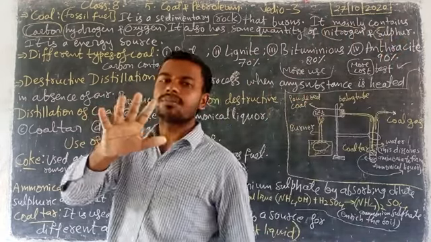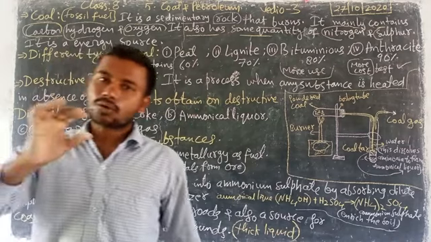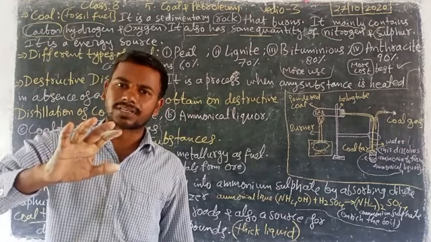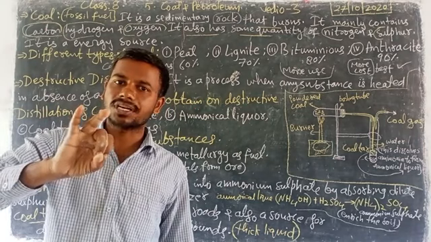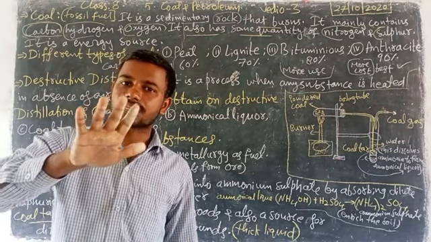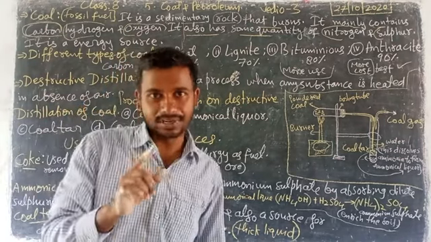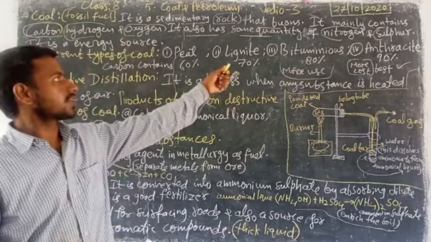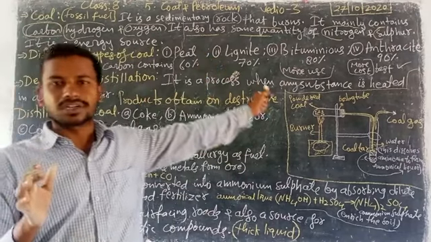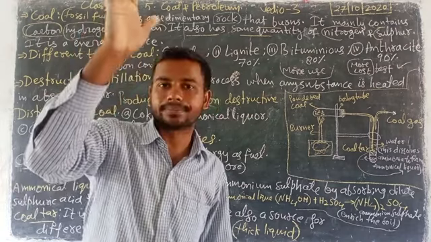Totally 5 elements: carbon, hydrogen, oxygen, nitrogen and sulfur. Nitrogen and sulfur are in less quantity only, but it is mainly carbon.